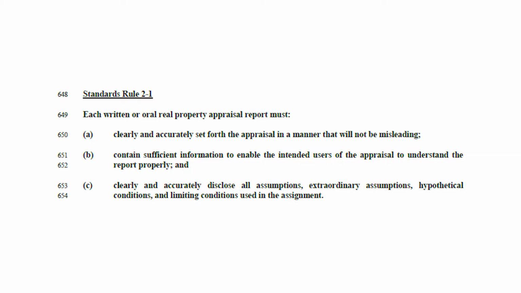Another step we want to take is describing in our report why we included the specific comps we did, and if there are any so-called logical or what we might think of as no-brainer sales that we didn't include, let's explain why those were excluded as well. When we take a look at USPAP, there is an expectation that we are writing a report that our client and our intended users will understand. So they need to be able to understand the steps we went through to come to those conclusions.